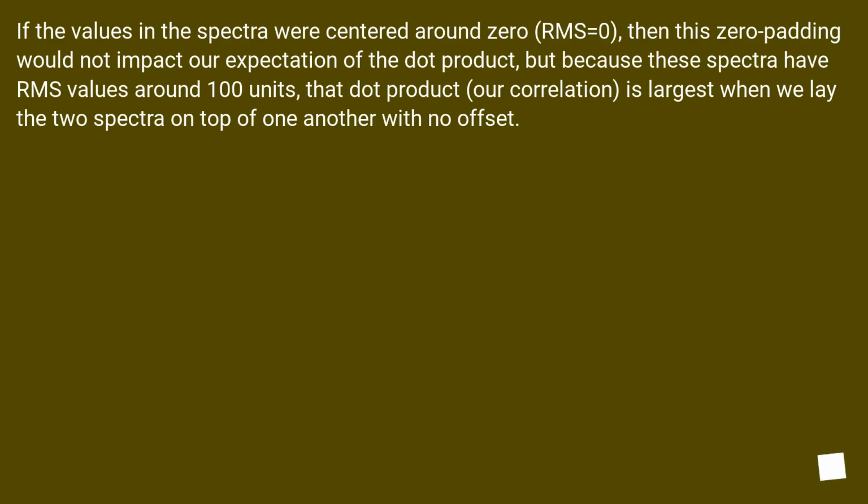If the values in the spectra were centered around 0, RMS equals 0, then this zero padding would not impact our expectation of the dot product. But because these spectra have RMS values around 100 units, that dot product, our correlation, is largest when we lay the two spectra on top of one another with no offset.